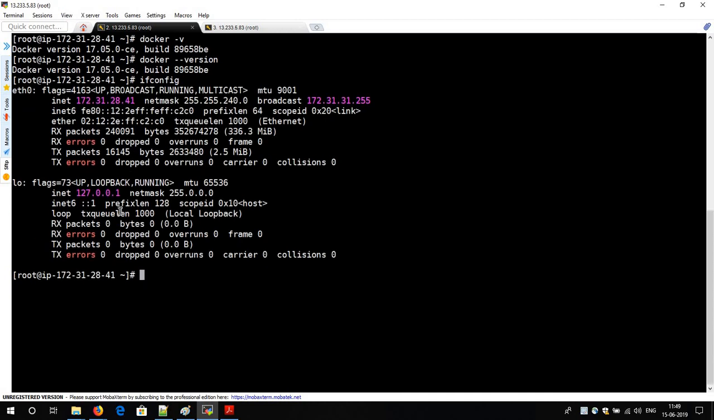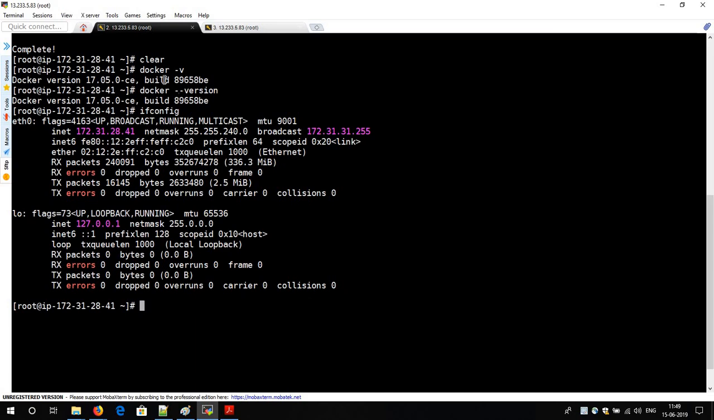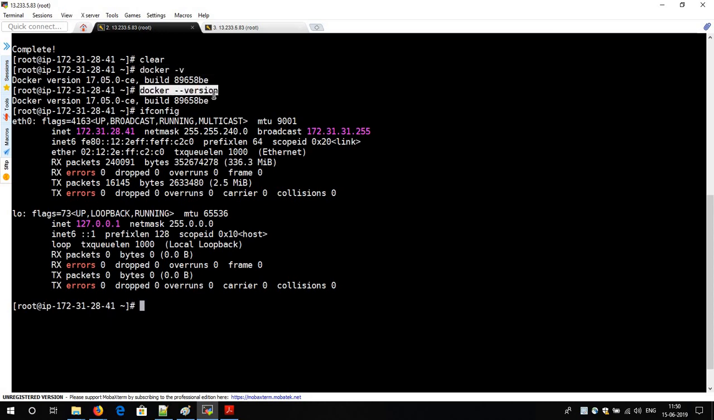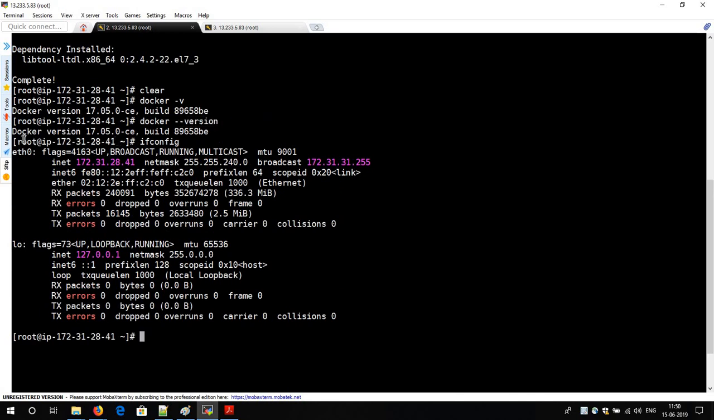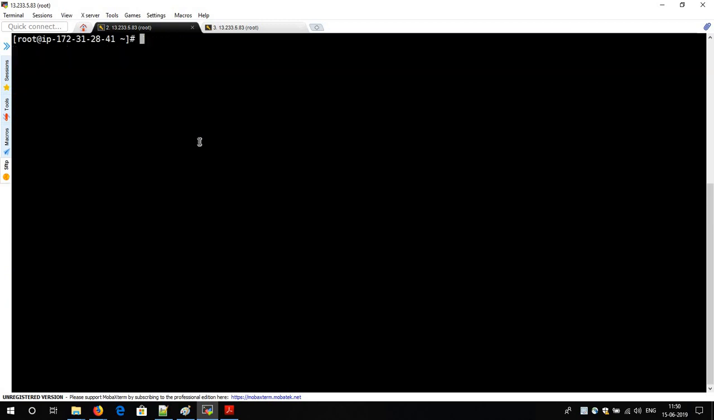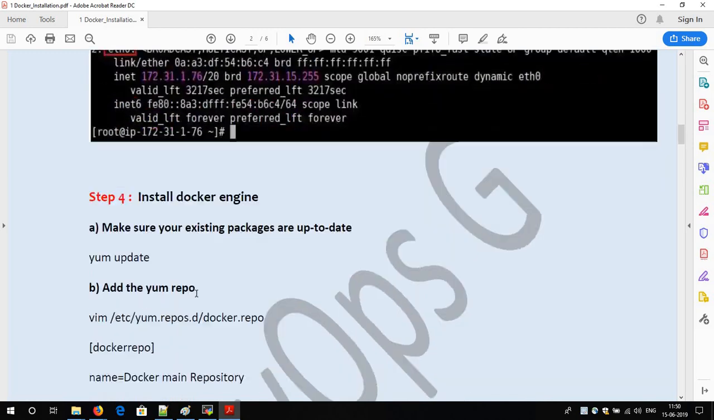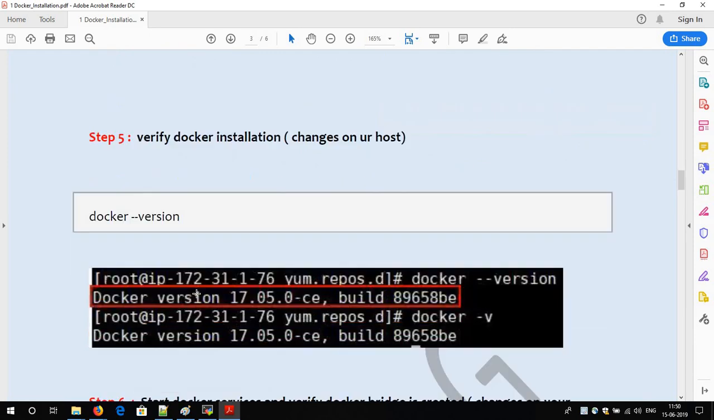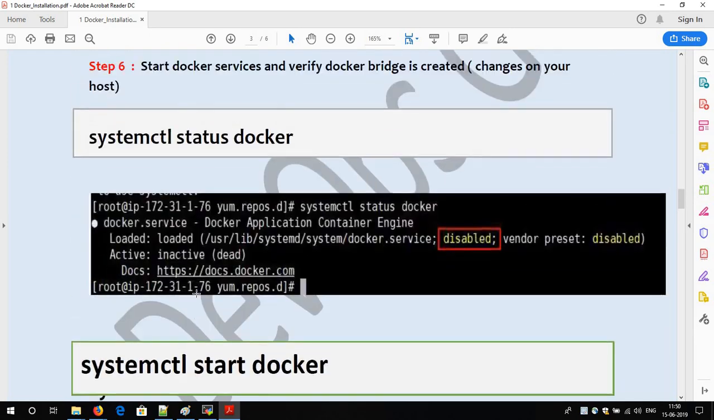So see, before, when we ran docker -v or docker --version, at that time we were getting the message like command not found. But this time we are able to see the docker version found. So it signifies that Docker has been installed in your server. Okay, so we are completed with the Docker installation. I think the Docker installation part is done.